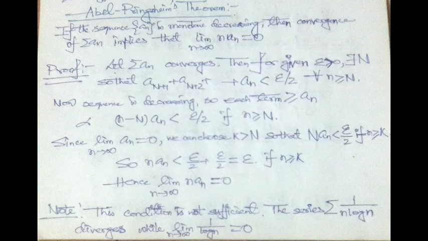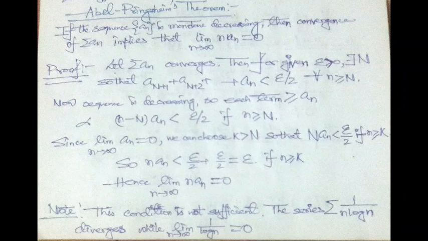Therefore, from the previous inequalities we have small n times an is less than epsilon by 2 plus epsilon by 2, which is nothing but epsilon, if small n is greater than or equal to capital K. So clearly we have n times an is less than epsilon. So if we take the limit as n tends to infinity, then the limit of n times an will be 0. Therefore the result is proved.